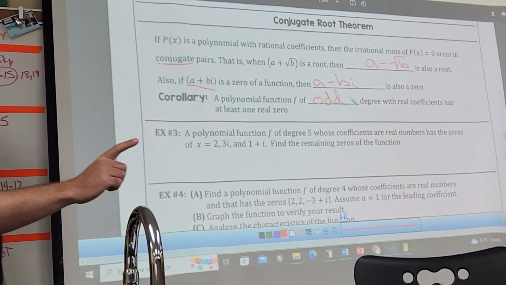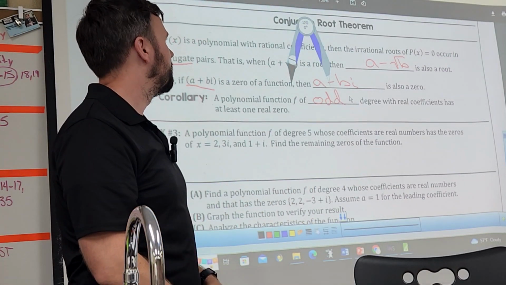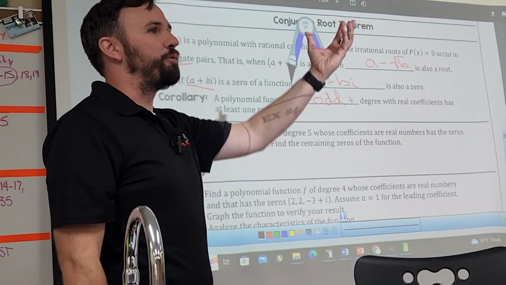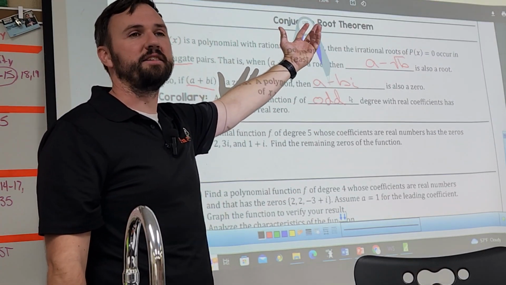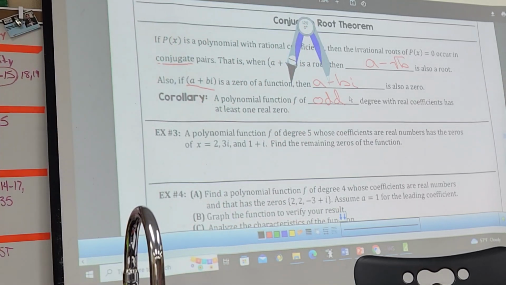Do evens have to have one real root? They could have no roots, right? Because if I have a parabola that opens up above the x-axis, do I have any real roots? I have no roots, right? So keep that in mind.